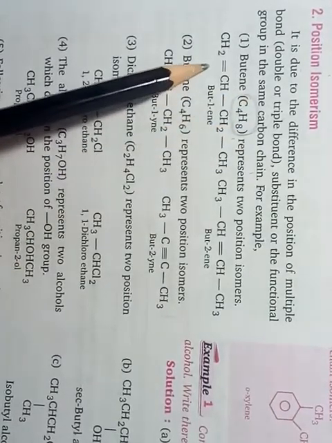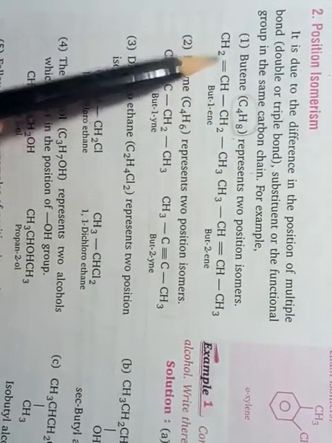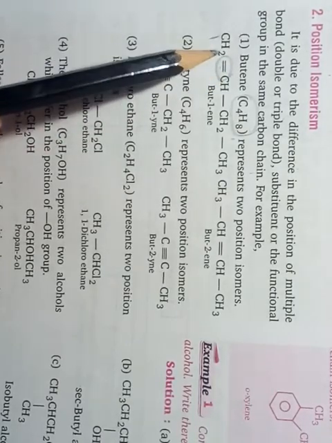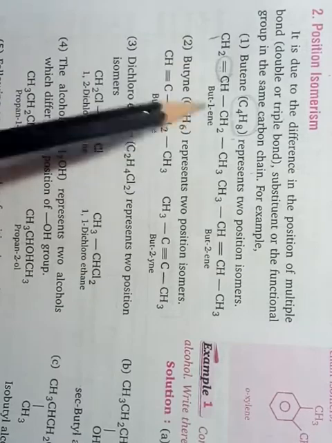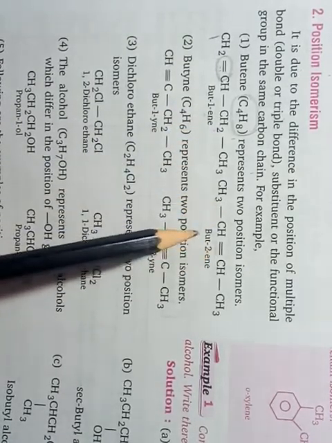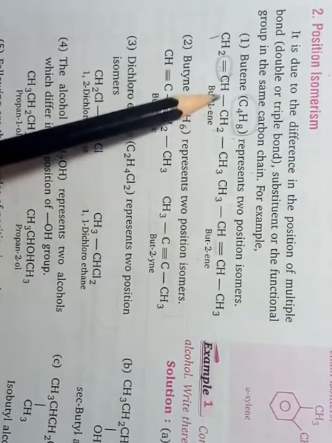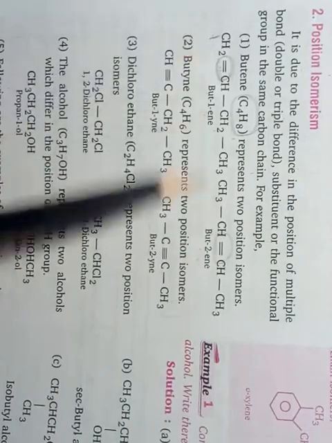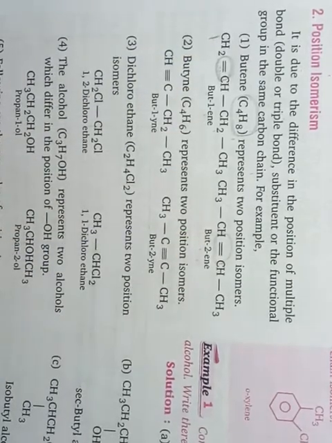So in the first structure, this double bond, which is a functional group, is placed with the first carbon, but-1-ene. And in the next structure, the place of the functional group is changed. Now but-2-ene. So the difference in the position of the functional group from 1 to 2 gives position isomers.